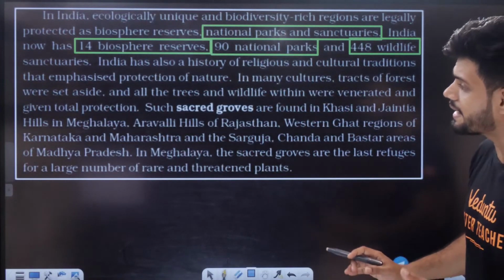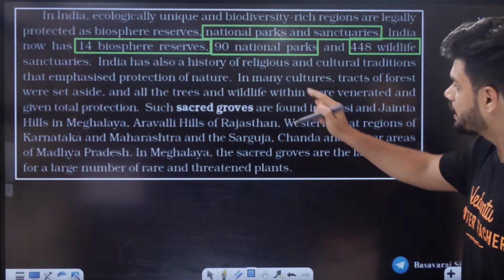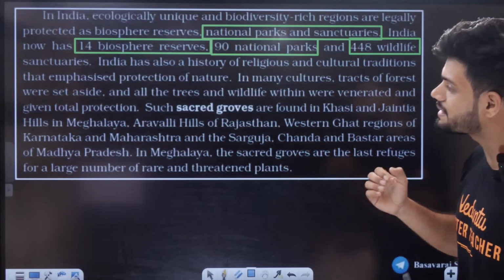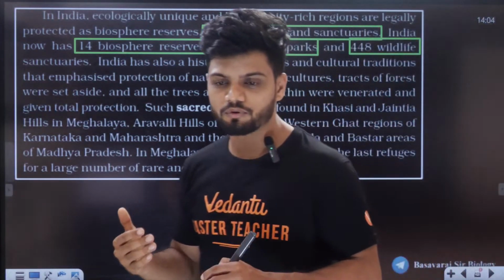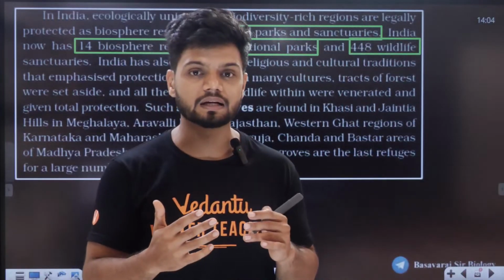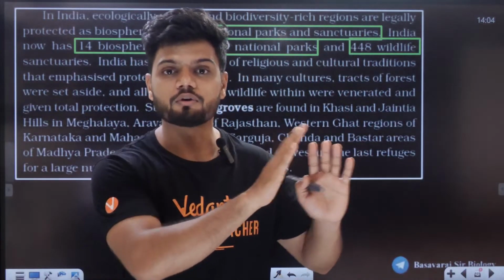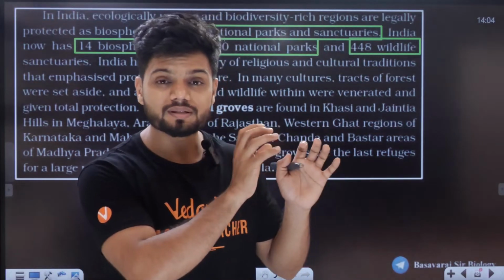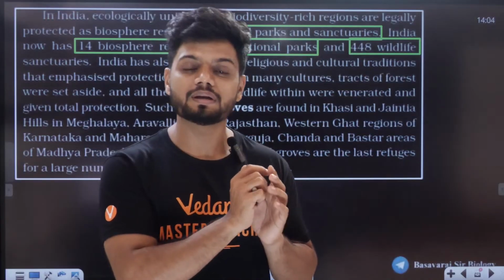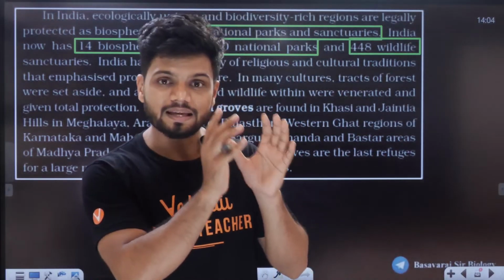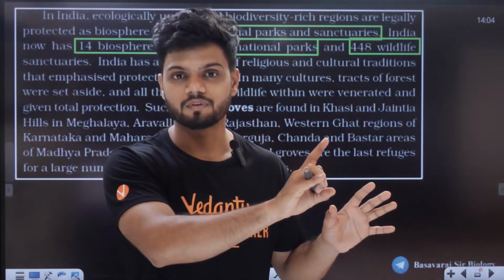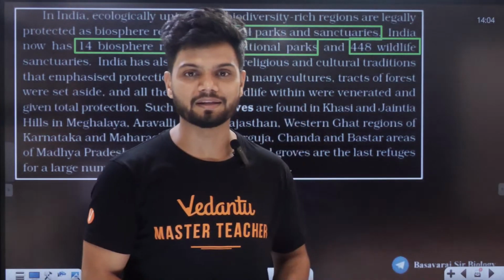All of you know that, and it emphasizes protection of nature. In many cultures, tracts of forest were set aside. You know, right? If you go to some villages, they tell you not to go near this forest. Why? God is there. Meaning is very simple: that particular area is protected from outsiders. If you go there, God will become angry.